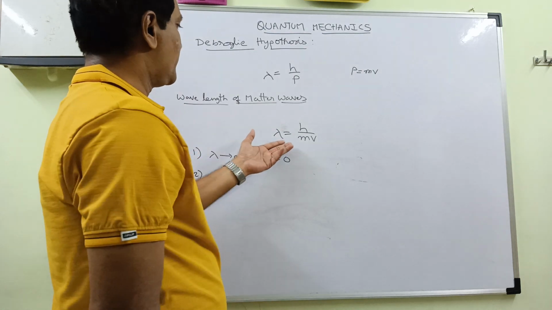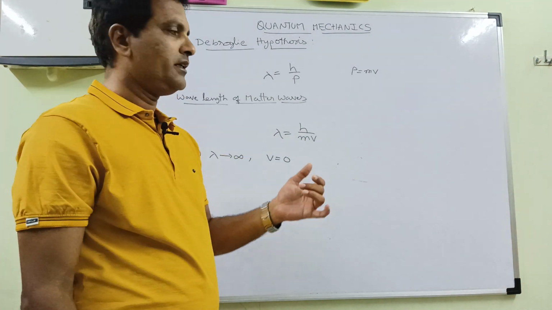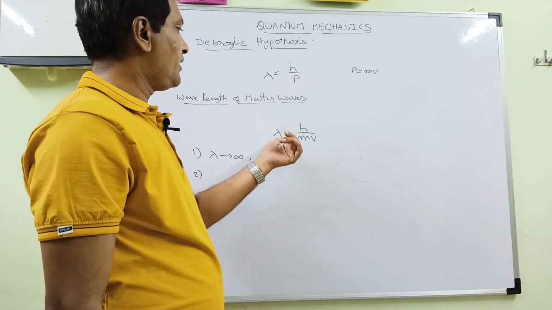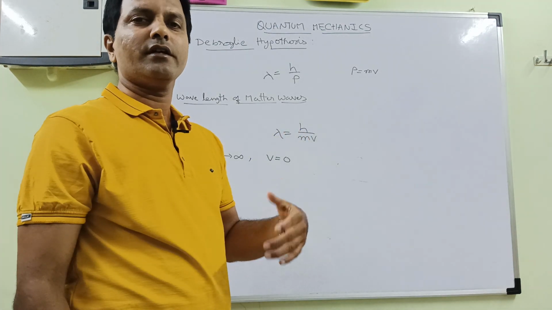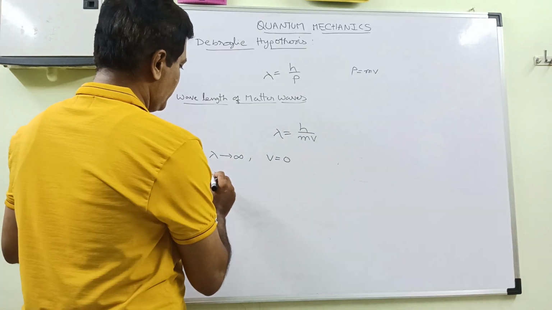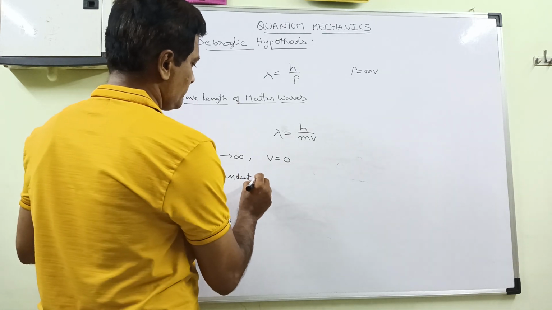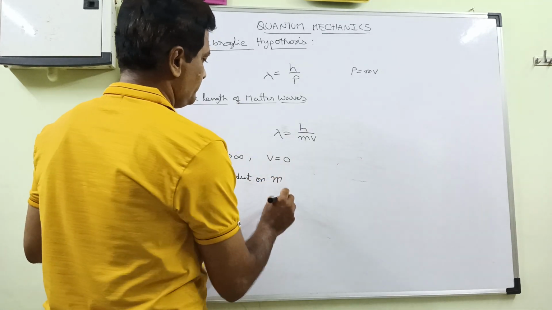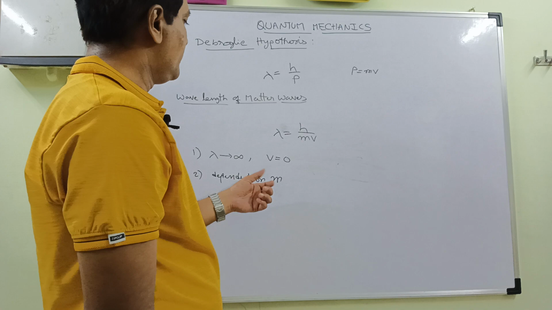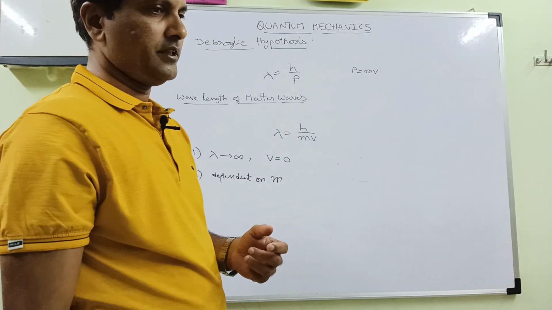For bigger objects, the mass will be very big. In this case, lambda will be very less and we cannot detect the waves also. This is dependent on m. So these are the derivations from these equations.